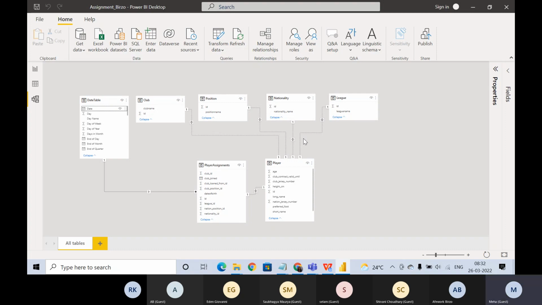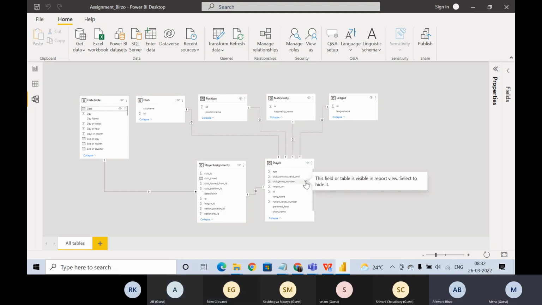Anyone else? No one? Okay. So what are we seeing over here? This player assignment table, which tables is it connected to? Tell me first. To the Player.